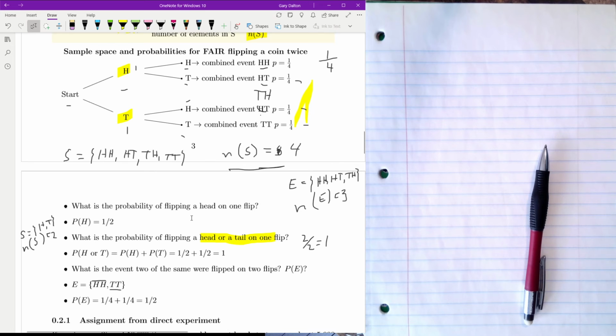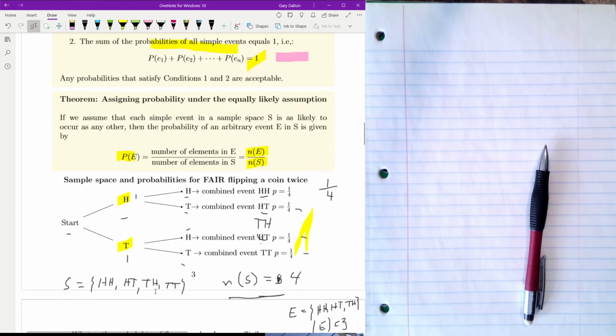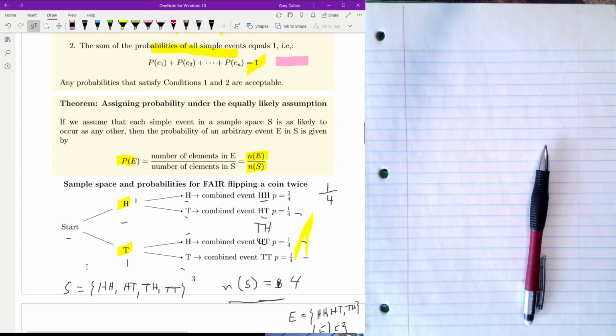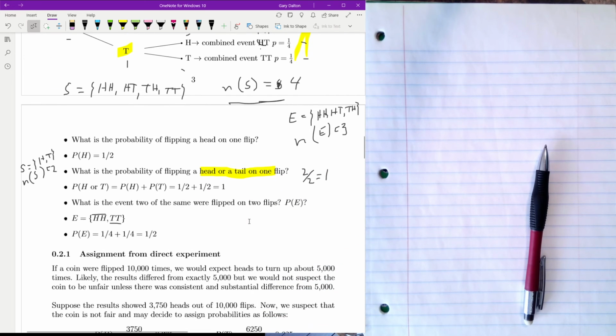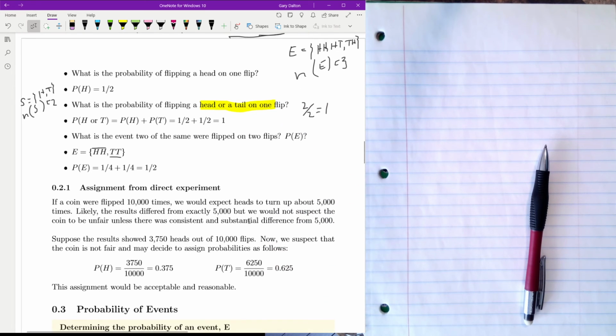There's another way to assign event probabilities. We're doing this based upon the assumption of equally likely. So we're assigning probability under the equally likely assumption. But it's not always true. If we have experimental evidence, for example, that this assumption is not true, then we should use our experimental evidence.